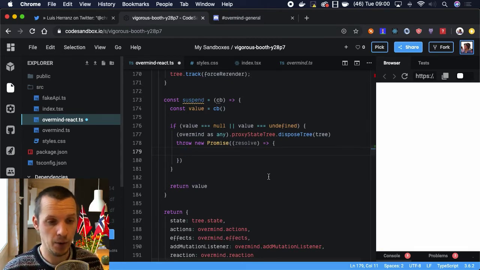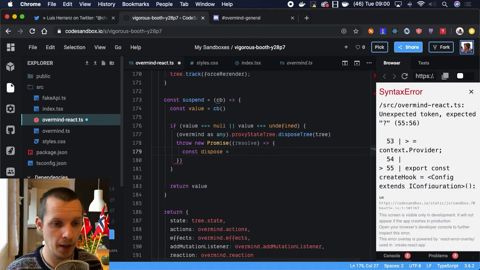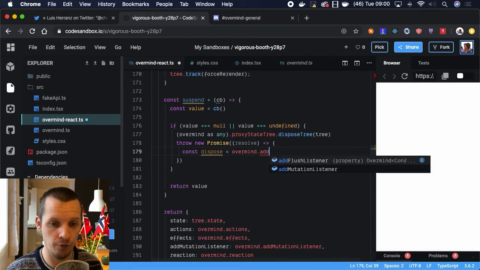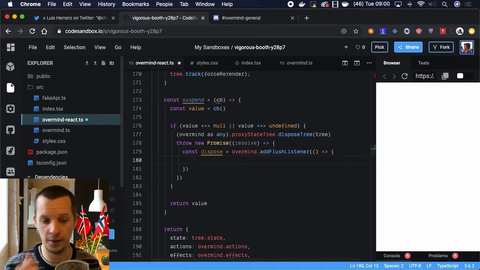And what we're going to do here is use something called a flush listener from Overmind. Overmind has two different listeners. It has a mutation listener and it has a flush listener. A mutation listener triggers for every mutation, exactly when it happens, while a flush listener triggers when Overmind has batched up synchronous mutations and notifies the components about updating. So we're going to use that version. And this returns a dispose function so that we can dispose of this listener. And again, we find this on the Overmind instance, and we're not going to look at any of the arguments,